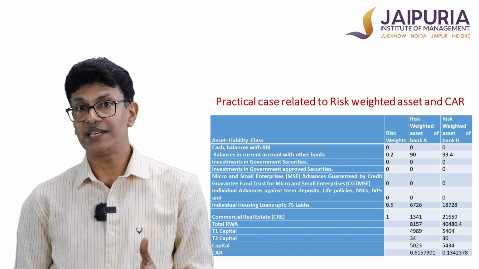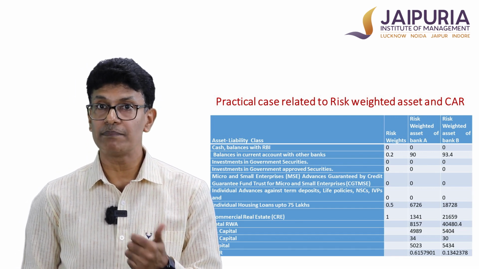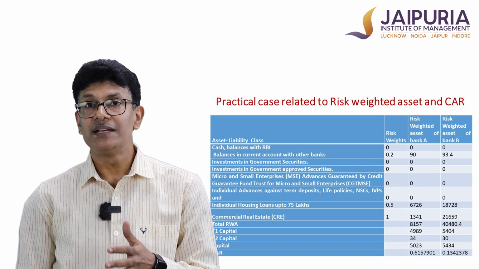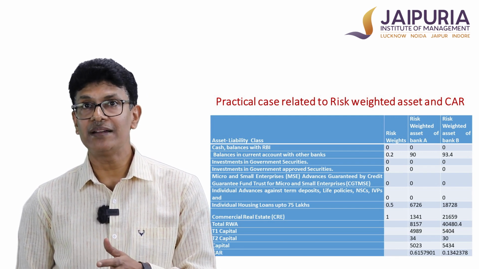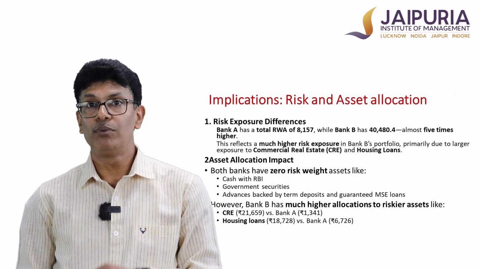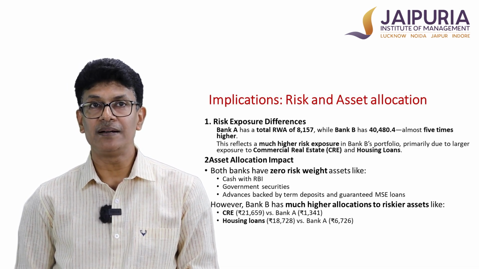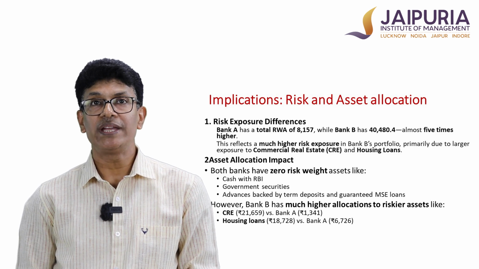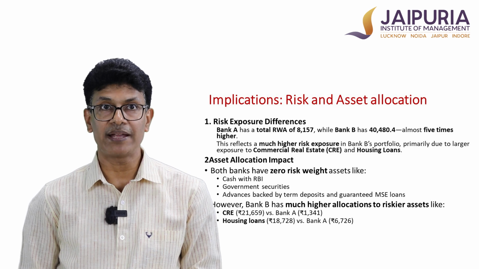Isn't it very interesting to understand that bank B, having much more cash in the bank, is having a lesser amount of capital adequacy, considering the distribution of asset towards the risky asset is higher for bank B. So bank A and bank B both are analyzed in this manner. So we have compiled the findings on certain main points. If we talk about risk exposure differences, we can see that the risk exposure of bank B is much more than that of bank A.